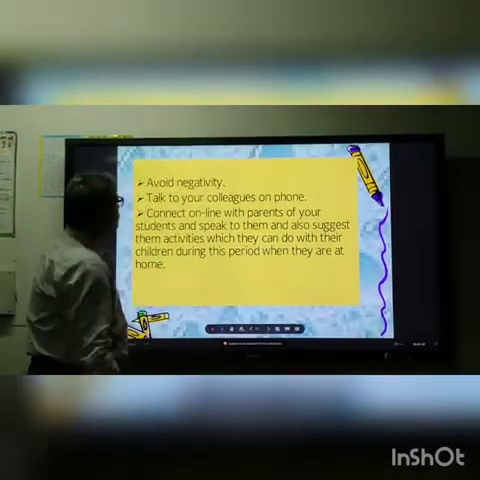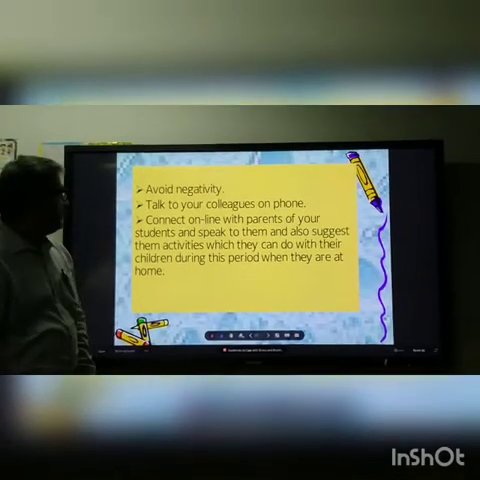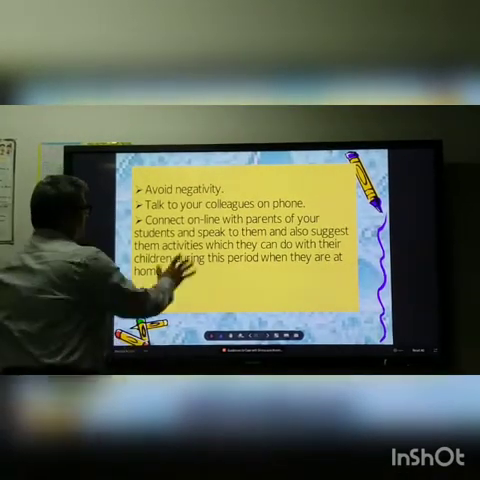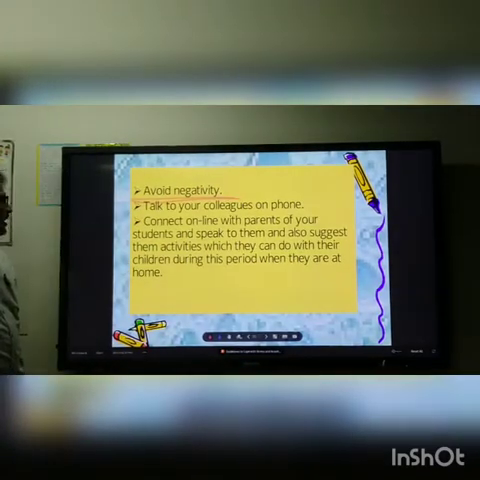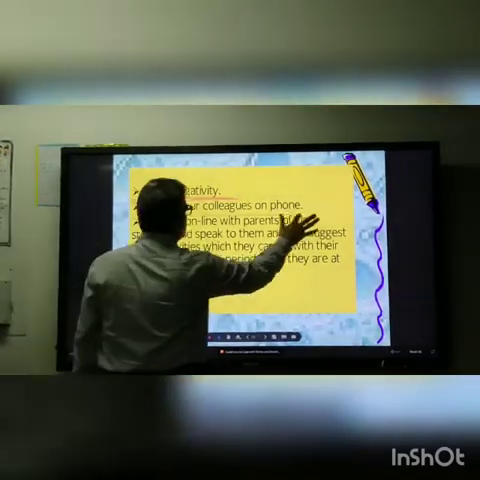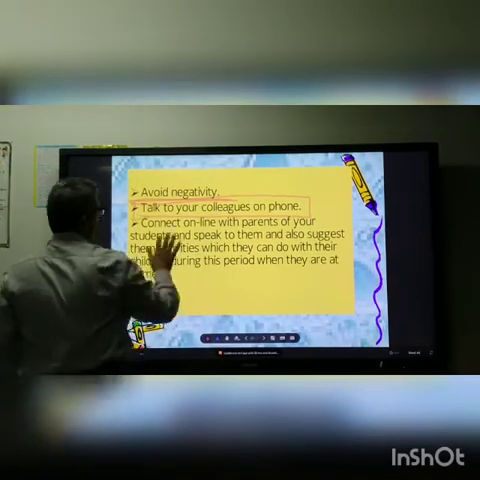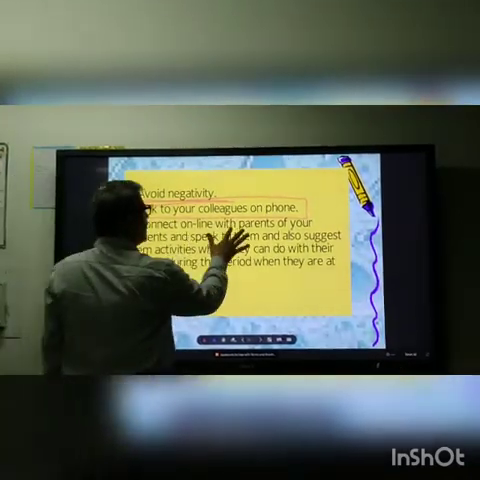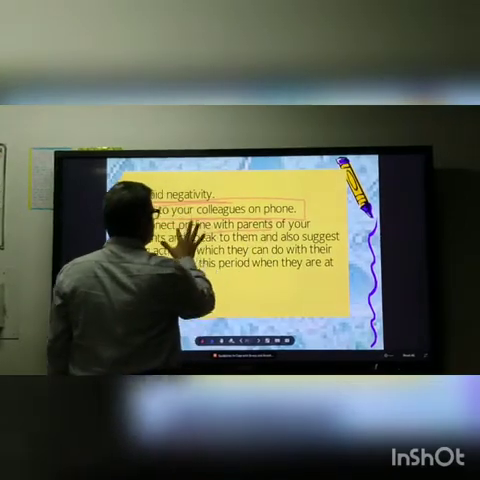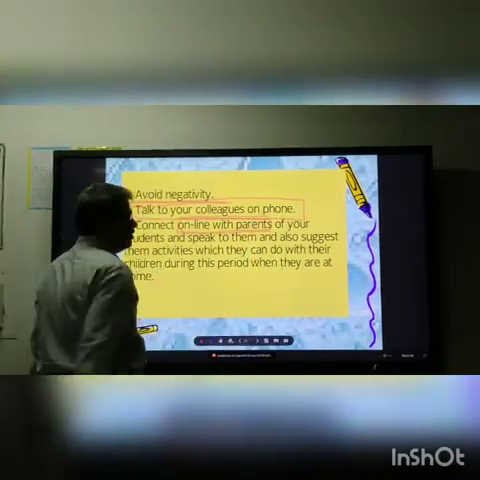Now, moving to the very important thing: avoid negativity. Avoid negativity. Talk to your colleagues over the phone, maybe for setting up the papers or whatever it is. Talk to them. Connect online with parents. Yes, this is another important point.